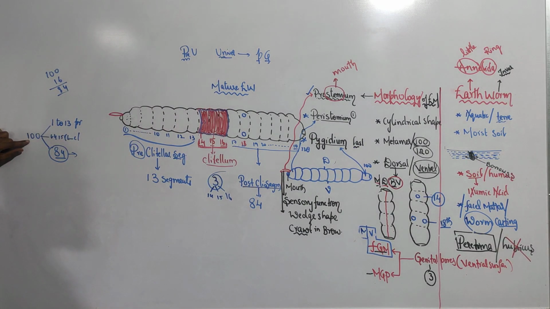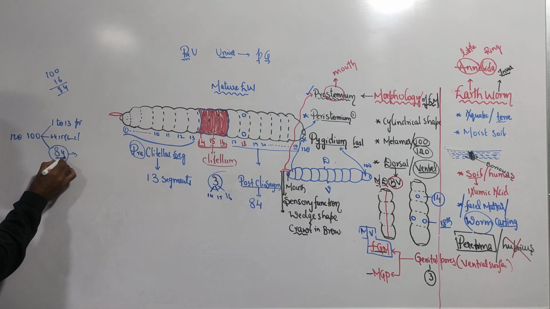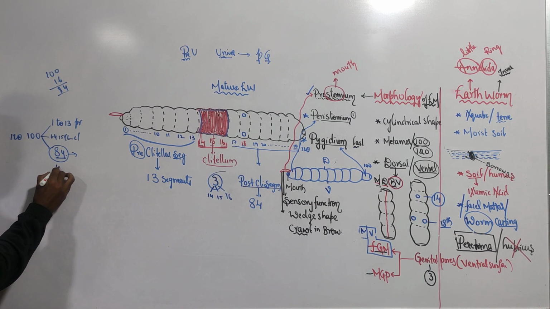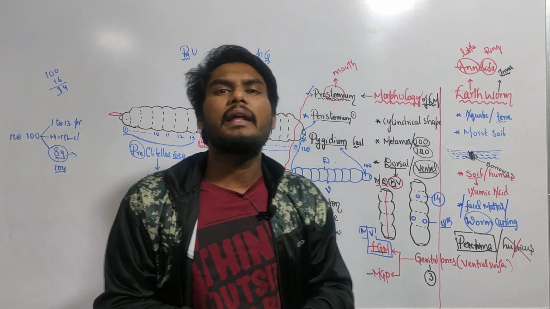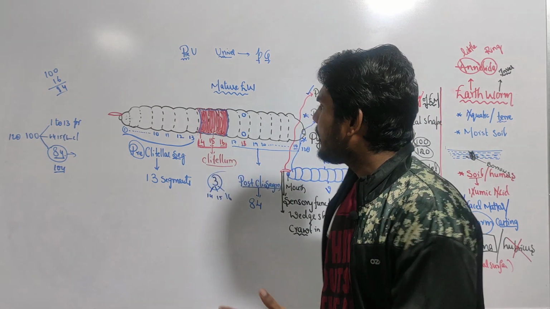If you take 120 segments, add 20 to this 84, which gives 104 post-clitellar segments. It depends on which segmented earthworm you are discussing.